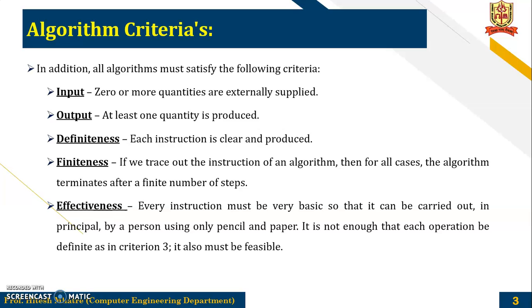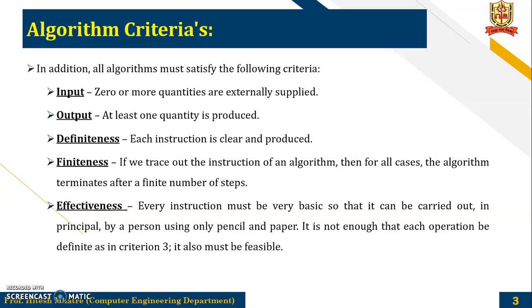Definiteness means each instruction is clear, meaning that you are able to perform that particular step. Finiteness: if we trace out the instructions of an algorithm, then for all cases the algorithm must terminate after a finite number of steps. Means if you check all the conditions, then after a finite number of steps, or after some specific number of steps,